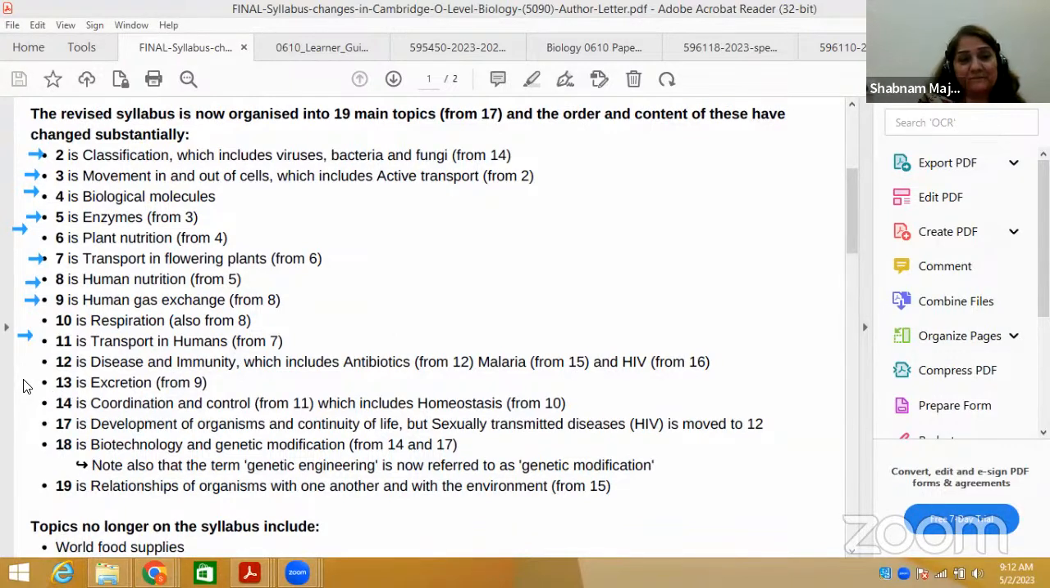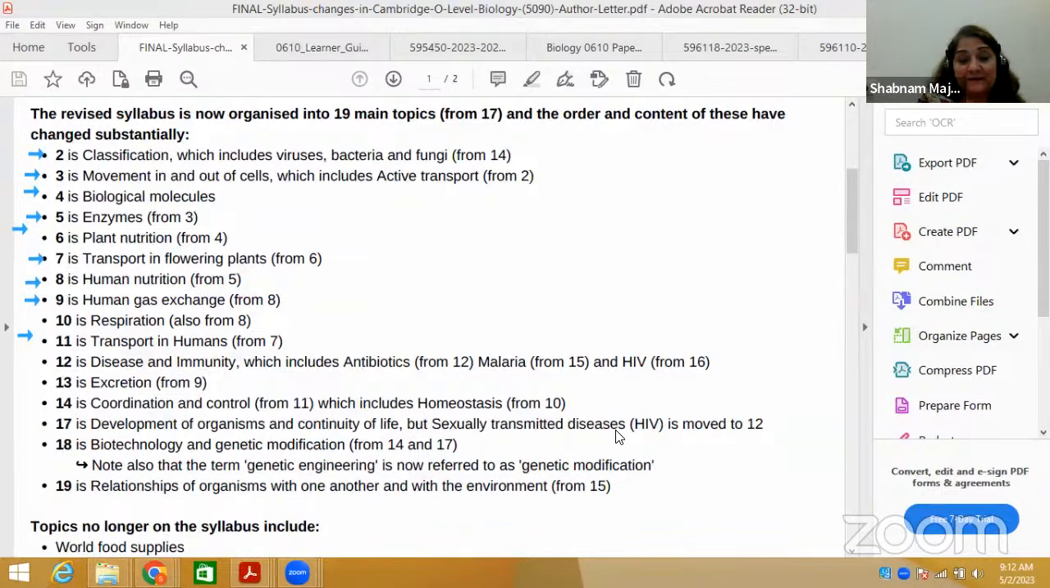Then excretion, and coordination and control, which is very important, because in this topic coordination in plants is also included recently in the O-levels, and homeostasis comes under the major topic of coordination and control. Then development of organisms and continuity of life, but sexually transmitted diseases is moved to disease and immunity. Biotechnology used to be separate as microorganisms and biotechnology. Now it's biotechnology and genetic modification.